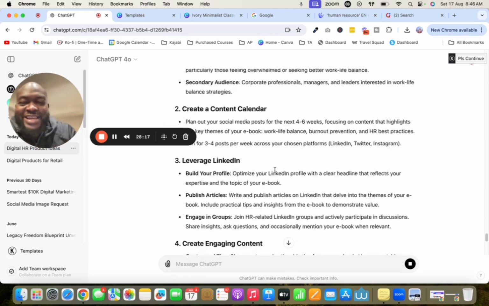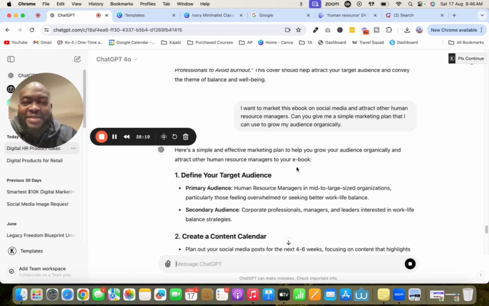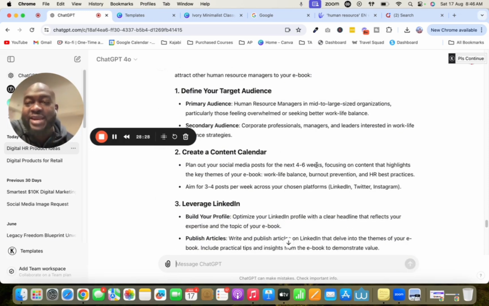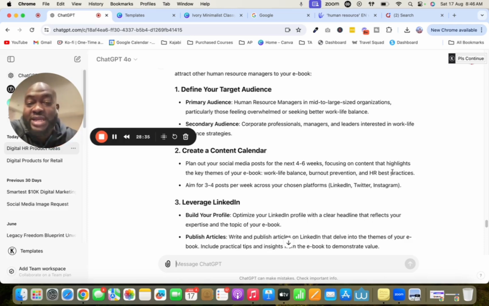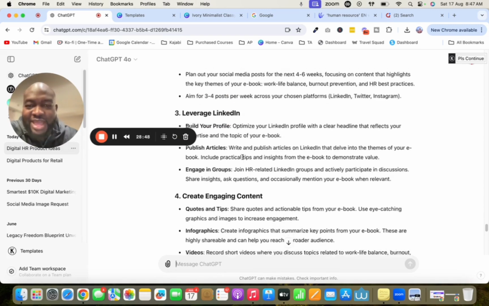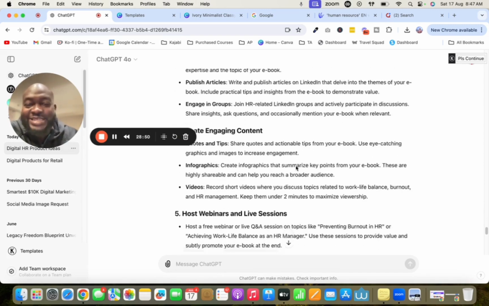Now, look at what it did. It gave us a marketing plan and it tells us that we need to define our target audience. Now, we already know our target audience. It's telling us that we could create a content calendar. But because of our target audience, which is human resource managers, look what it did. It even recommended the platform that we're supposed to use, and it said to leverage LinkedIn. It says create engaging content.